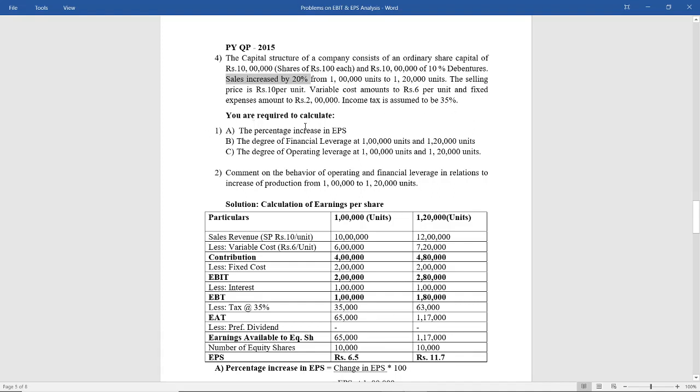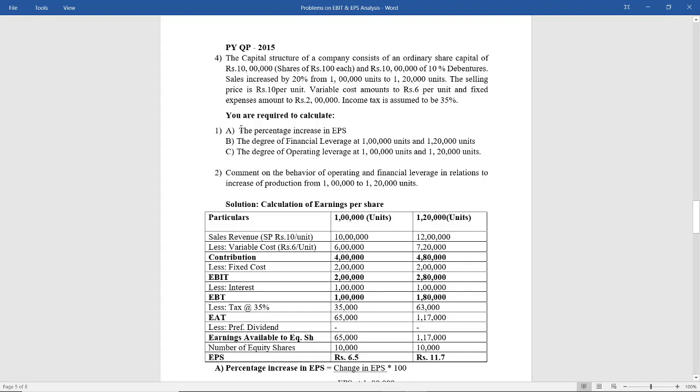You are required to calculate the percentage increase in EPS, the degree of financial leverage at 1 lakh and 1 lakh 20,000 units, the degree of operating leverage at 1 lakh and 1 lakh 20,000 units, and comment on the behavior of operating and financial leverage in relation to the production from 1 lakh to 1 lakh 20,000 units. So this is a sum which is a combination of EBIT analysis as well as leverages. So this can be a case study. In this module I have even covered case studies on EBIT and EPS analysis.